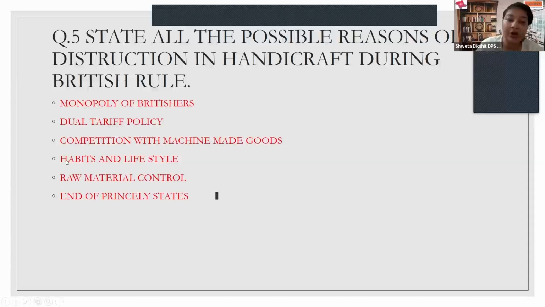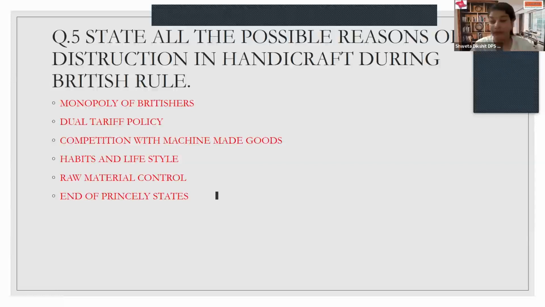Then comes the next point, habits and the lifestyle. Habits and the lifestyle of the people were changing. You must have seen in many of the movies, in many of the series, and many of these dances or some of the plays or somewhere else in the stories that people in India or anywhere else were trying to adopt the habits of the other culture, or they were trying to actually adapt themselves as per the intruders in their own country. So when the habits and the lifestyle of the people were changing, they demanded the foreign products more than the domestic products.